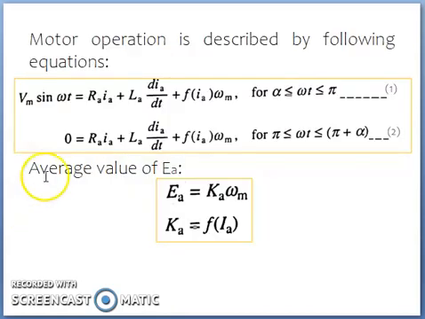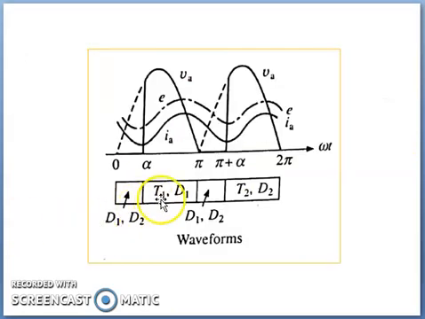And the terminal voltage VA will be 0 for the range pi to pi plus alpha, and that can be given as RA IA plus L dIA by dt plus f of IA multiplied by omega m. So you can see in the figure, between pi to pi plus alpha, the VA value is reduced and it remains at 0.